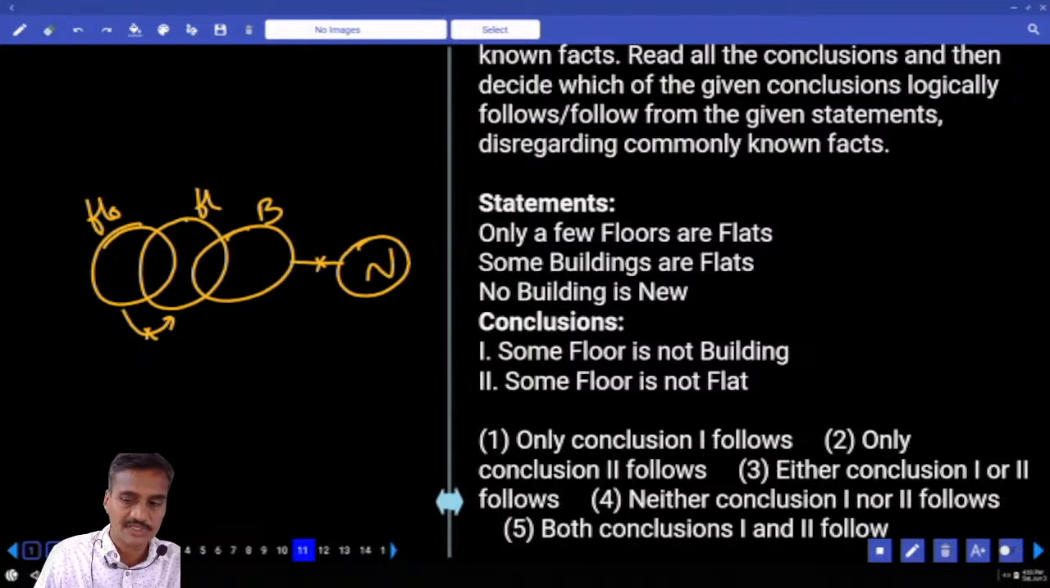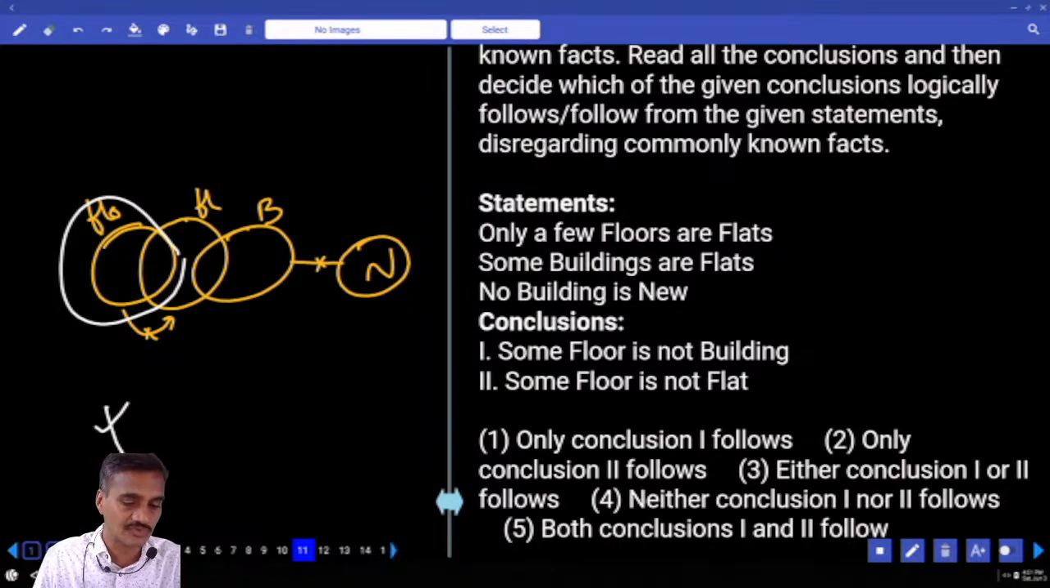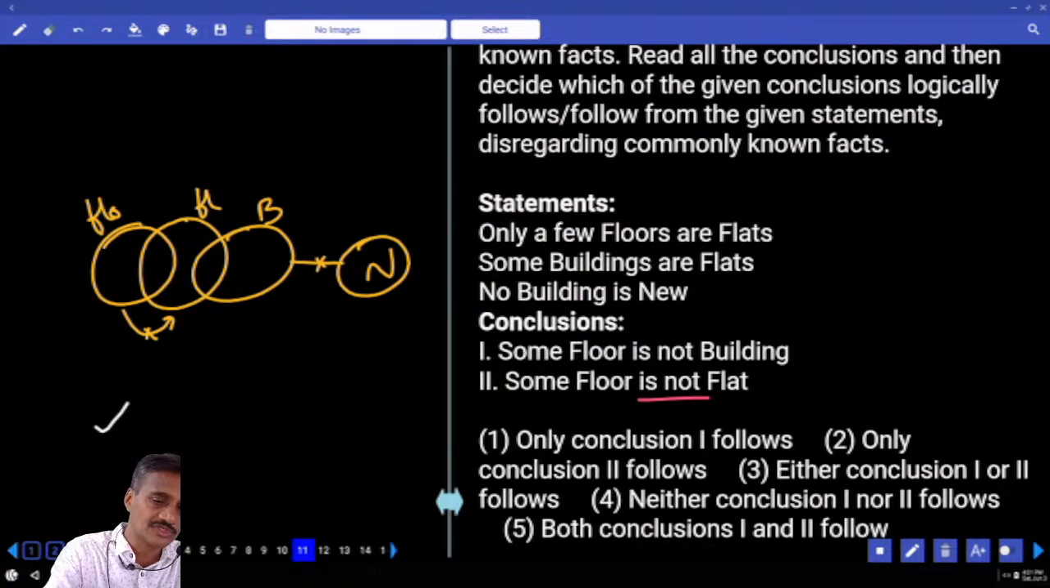Then the first one, some floor is not building. As of now it is true. May be false if all floors are building. Now tell me, is it possible to write all floors are building like this or not? Yes, it is possible. Hence the alternate diagram is true, previous conclusion false. Then some floor is not flat. As of now these are the floors which are not flat, that is true.